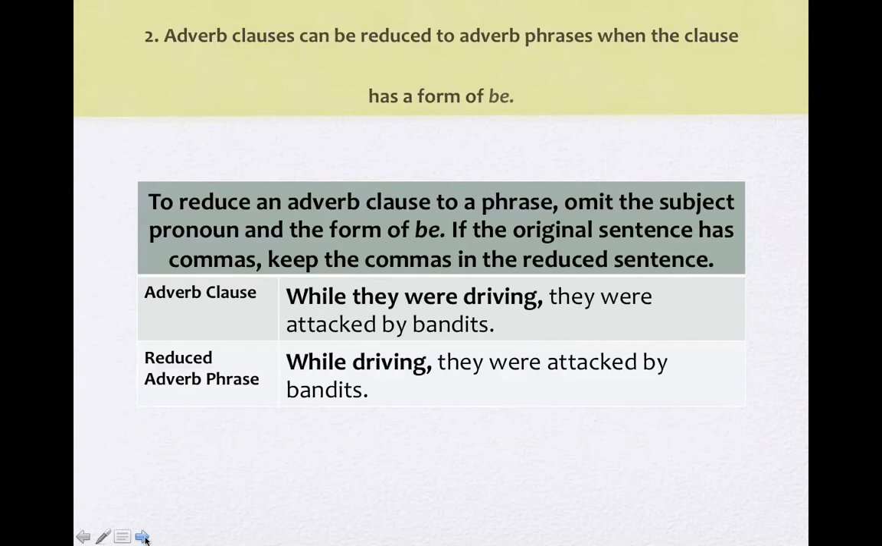Adverb clauses can be reduced to adverb phrases when the clause has a form of be. To reduce an adverb clause to a phrase, omit the subject pronoun and the form of be. And if the original sentence has commas, keep the commas in the reduced sentence. So here it is with the adverb clause. While they were driving, they were attacked by bandits. I'm going to take this out and reduce it. While driving, still have the comma, they were attacked by bandits.